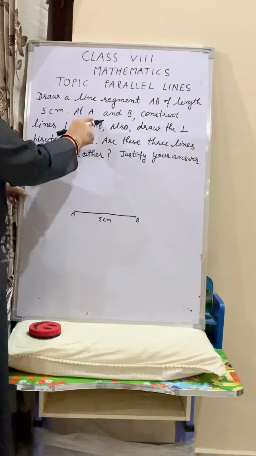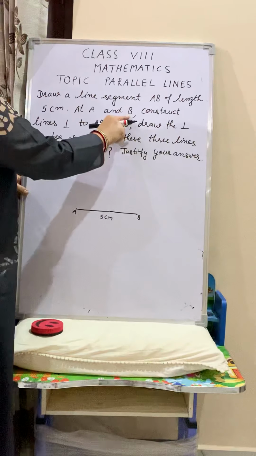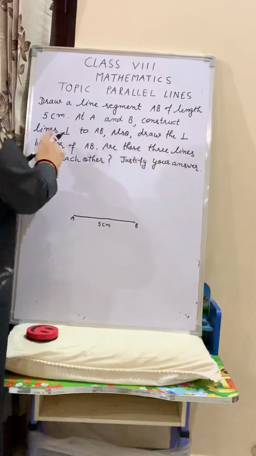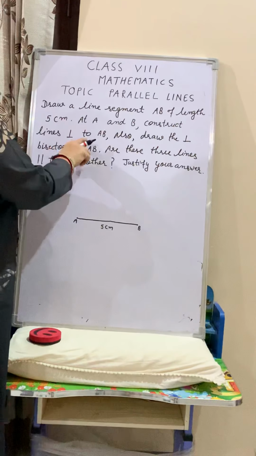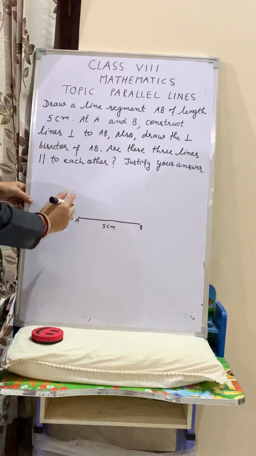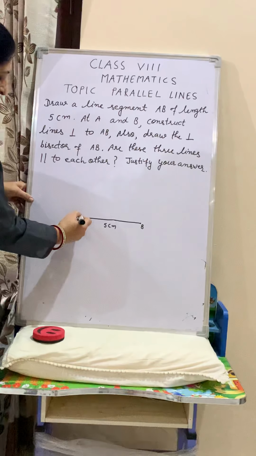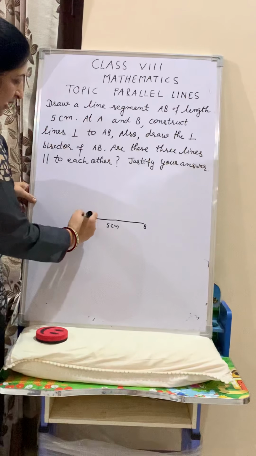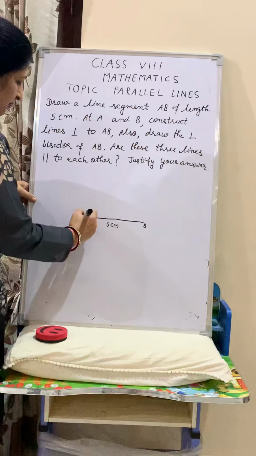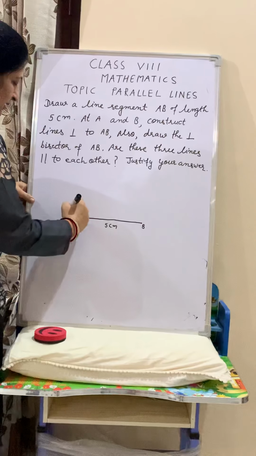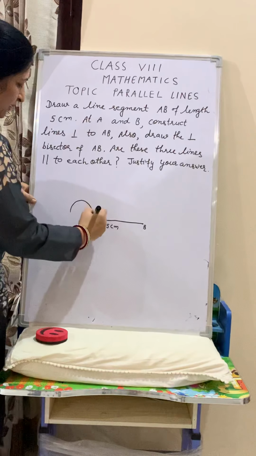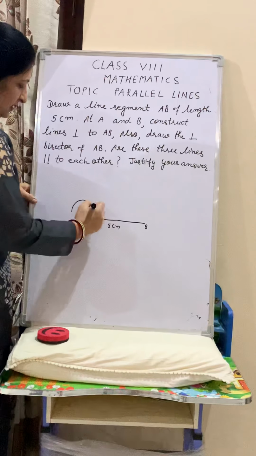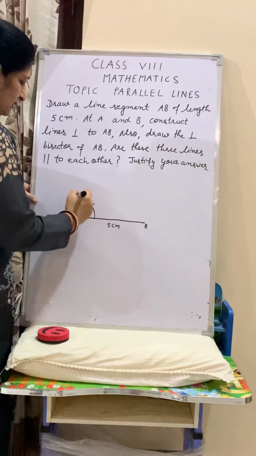Next, at A and B. It means from point A and B, construct lines perpendicular to AB. From A you have to construct a 90-degree angle by using compass. Take A as center and draw one big arc. Then it is the center, first arc, second arc,